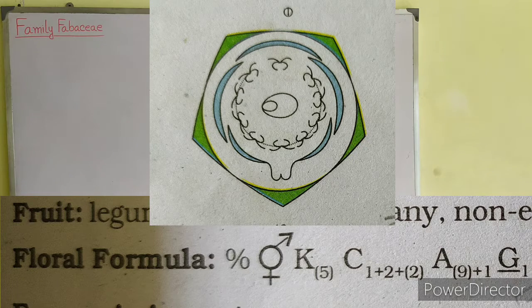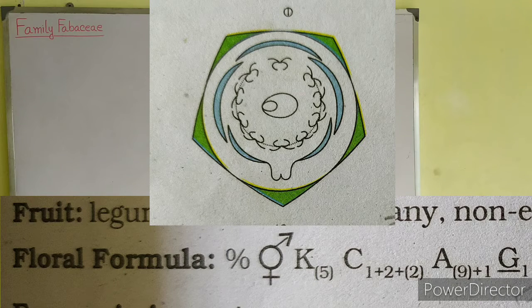That sign indicates that it is zygomorphic. The next sign indicates that the flower is bisexual. Next, K(5), that means calyx within bracket 5. Calyx consists of 5 sepals. You can see the green colored 5 sepals in the floral diagram. 5 is inside the bracket, that means that the 5 sepals are connected with each other.